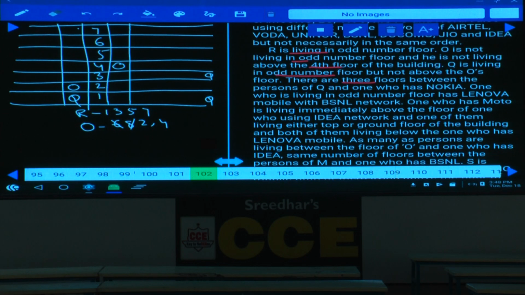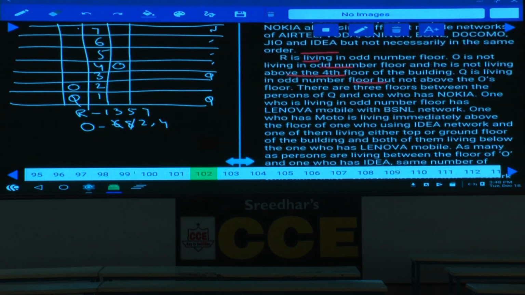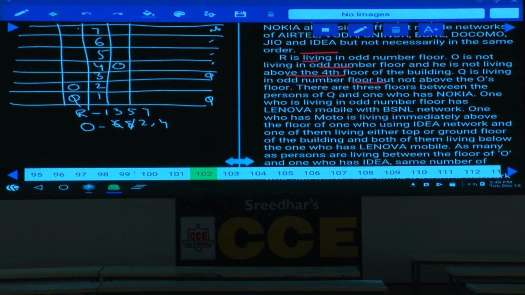There are 3 floors between the person Q and the one who has Nokia. Q and Nokia, there must be exactly 3. If Q is here, 1, 2, 3, Nokia will be here, isn't it? Or if Q is here, then Nokia will be here. There are 2 possibilities for this Q and Nokia. In this one, 1, 2, 3, Nokia must be at this place, because between Q and Nokia there must be exactly 3. Next one.